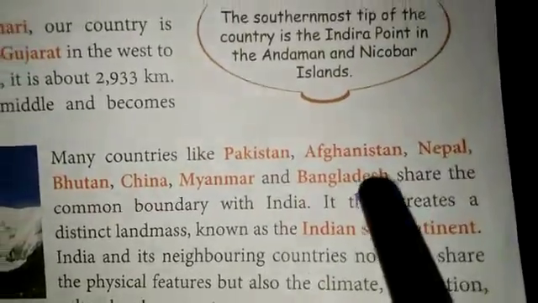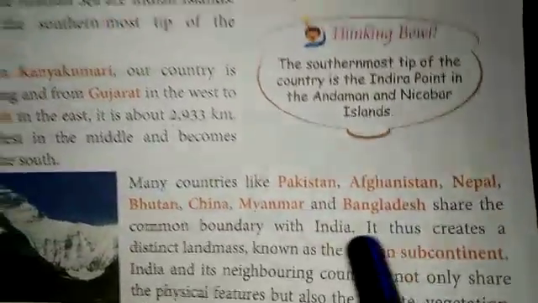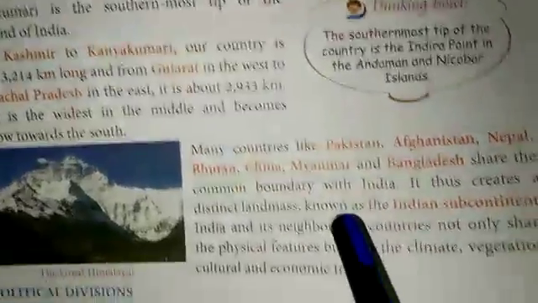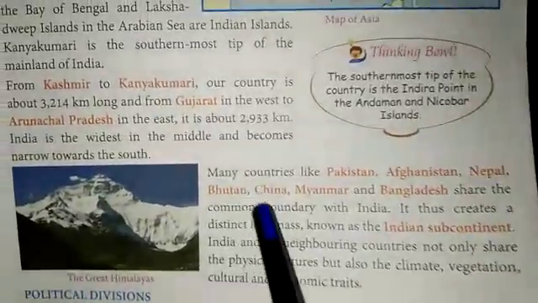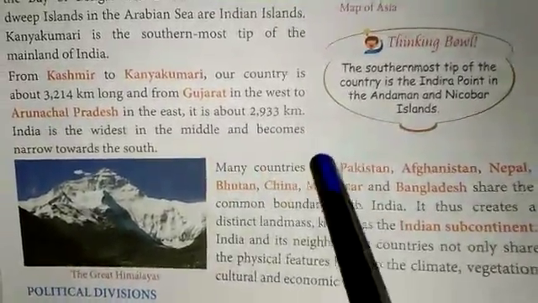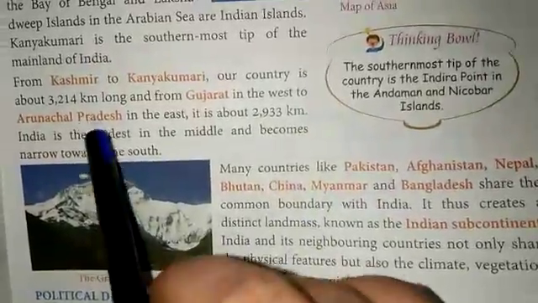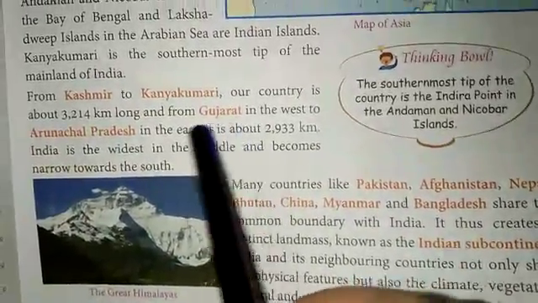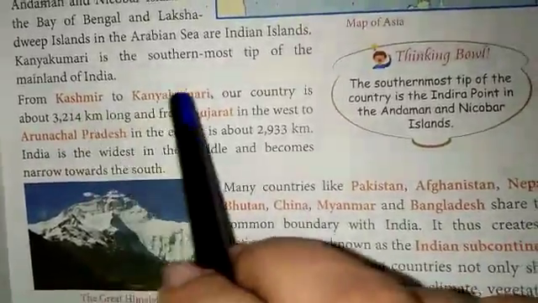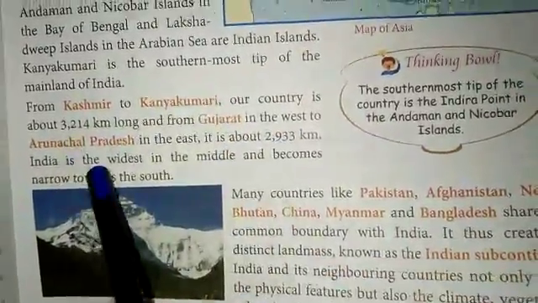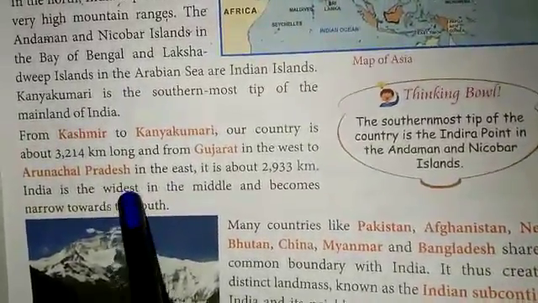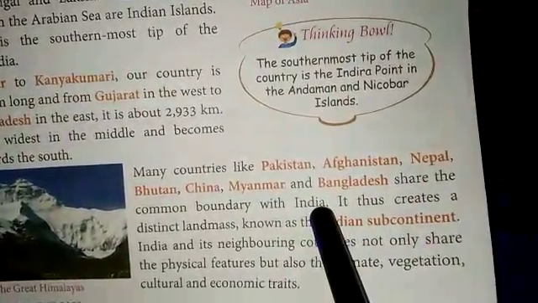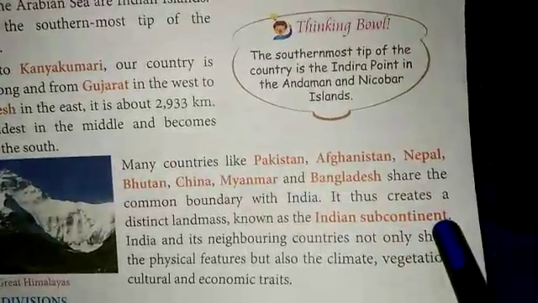So students, I hope you all have understood these 2 paragraphs. Now you have to reread them and learn the important lines of these 2 paragraphs, like what is the area of India from Kashmir to Kanyakumari and from Gujarat in the west to Arunachal Pradesh in the east, in which part India is wide and in which part it is narrow, what are the 7 neighboring countries of India, and what is an Indian subcontinent.